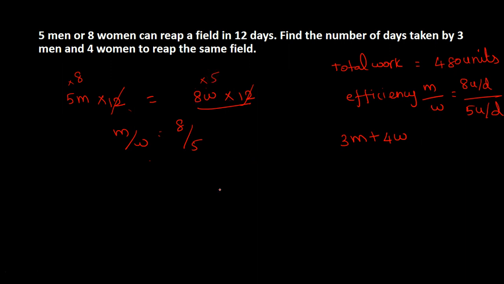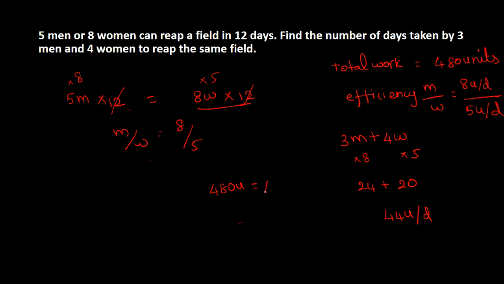So now, this 480 units must be completed by these 3 men plus 4 women. So instead of men, substitute 8. Instead of women, substitute 5. So 24 plus 20. So in one day, these 3 men and 4 women can do 44 units.